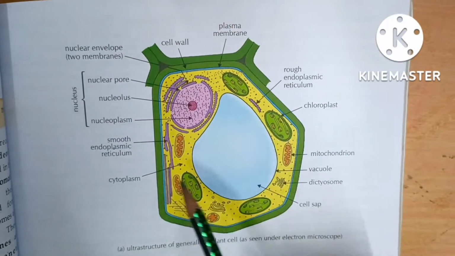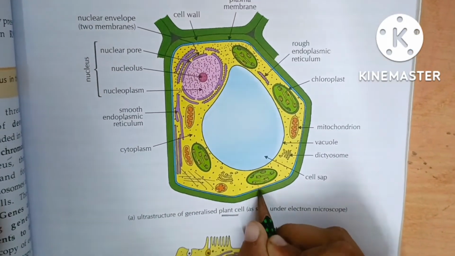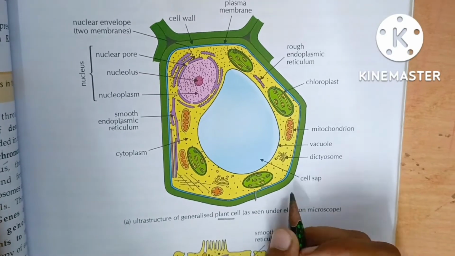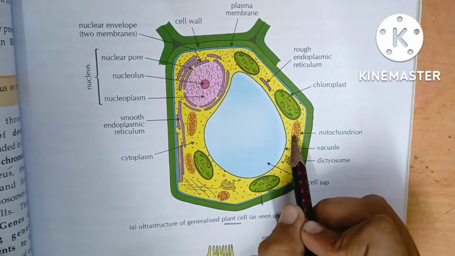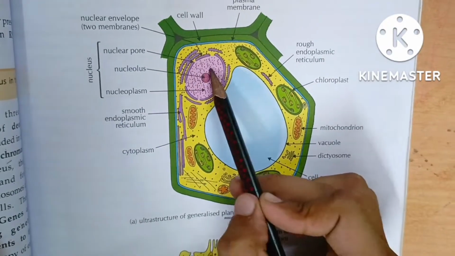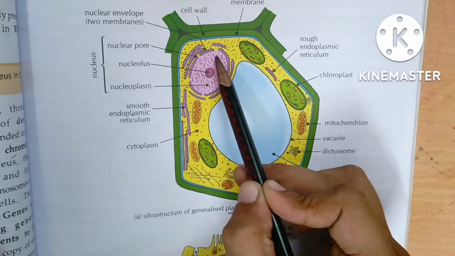As you can see, this is the diagram of a plant cell. Plant cells have the cell wall, this green one, and inside is the cell membrane. Now these are the chloroplast, mitochondria, and these small dots are ribosomes. The main part is the nucleus. This is the nucleus, this is the nucleolus, and this is the chromatin network.